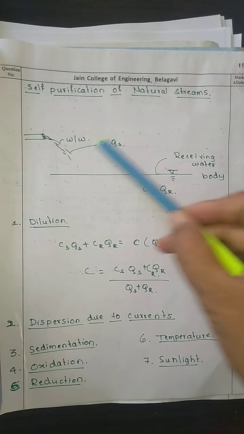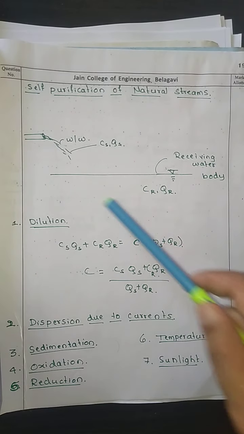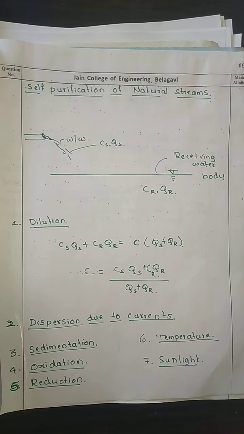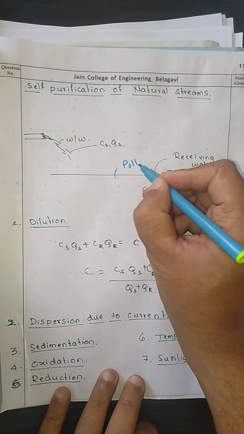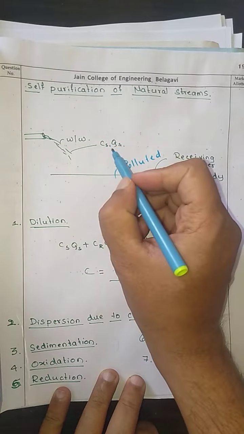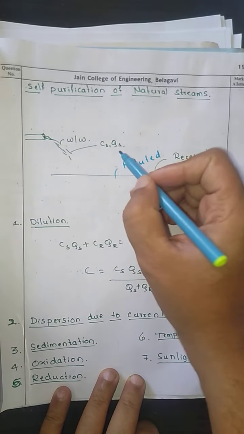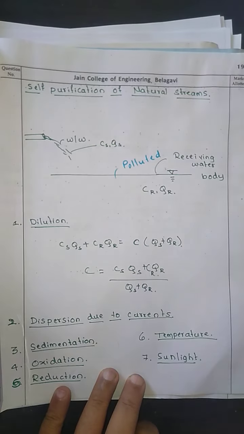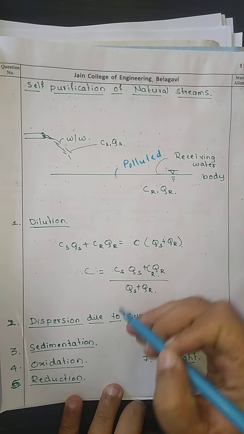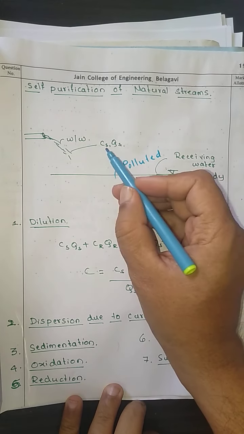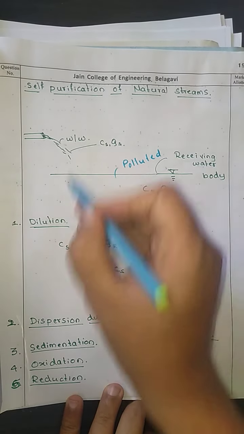When this wastewater enters the receiving water, the water also gets polluted, because the wastewater has some concentration Cs and some quantity Qs, that is the quantity of the sewage, and they mix with each other.